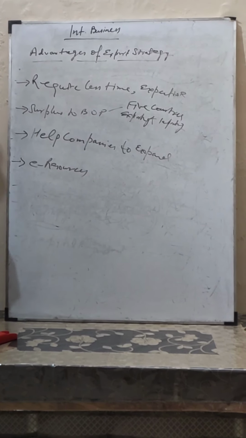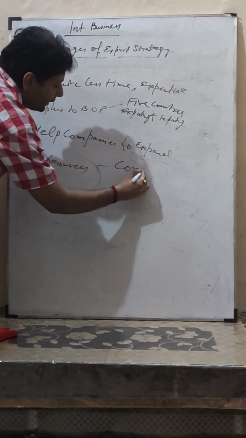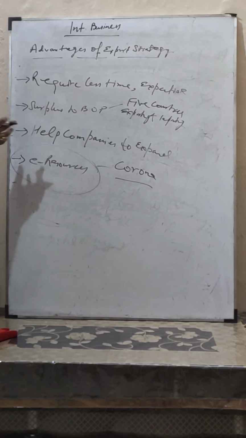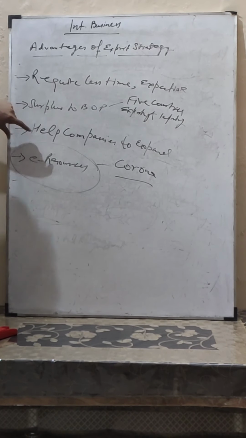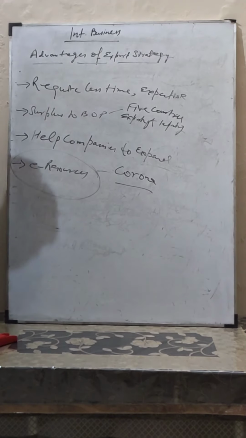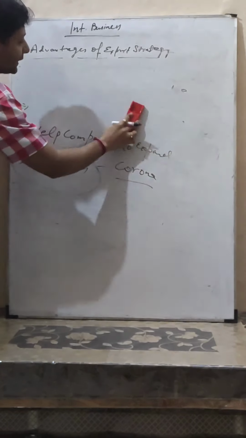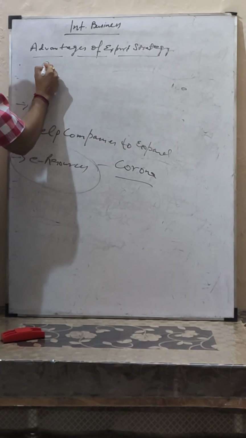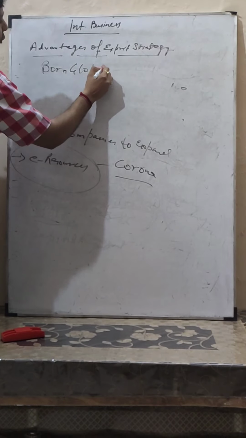E-resources. Today the whole world is stopped because of Corona. At that time, e-resources and technology can help the companies. Because of technology, many small companies are adopting a born global approach.